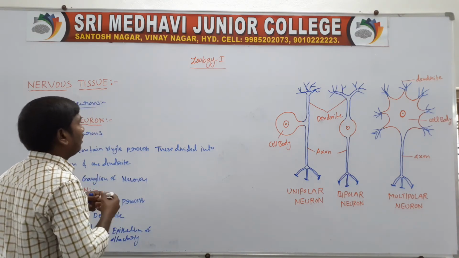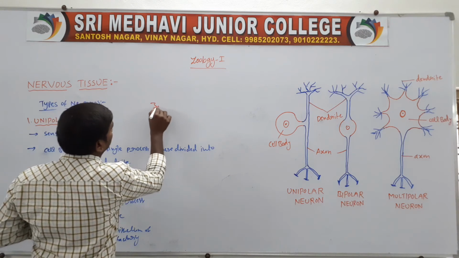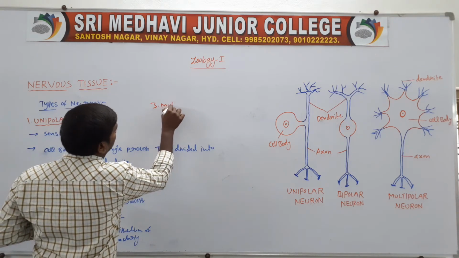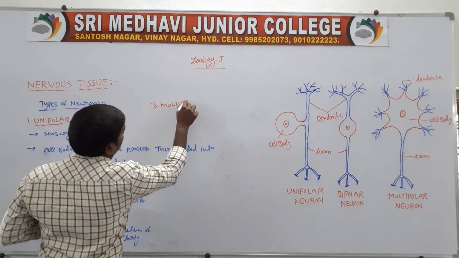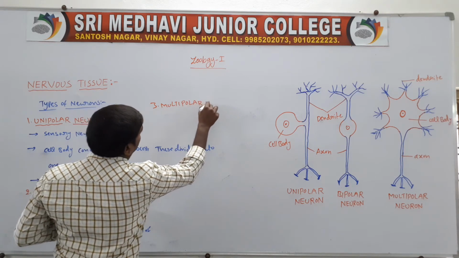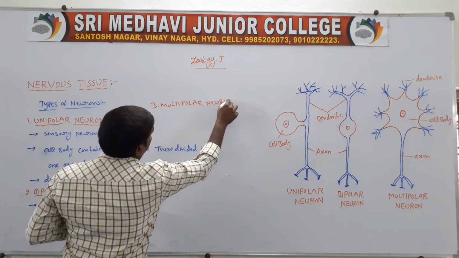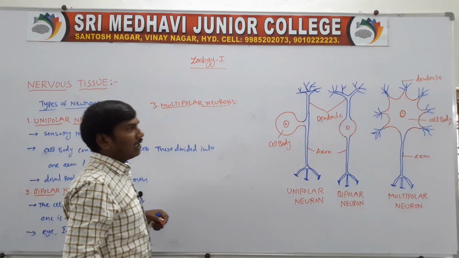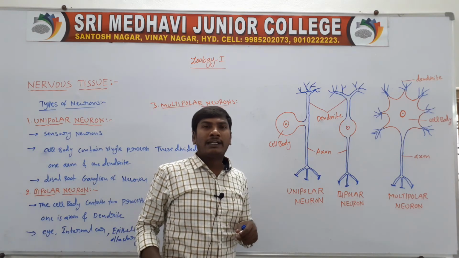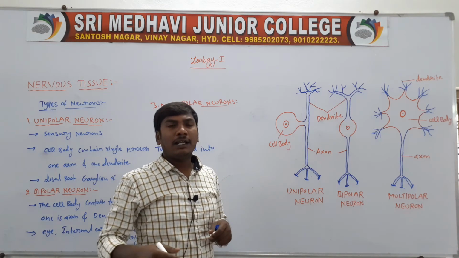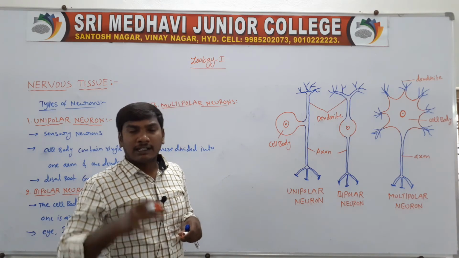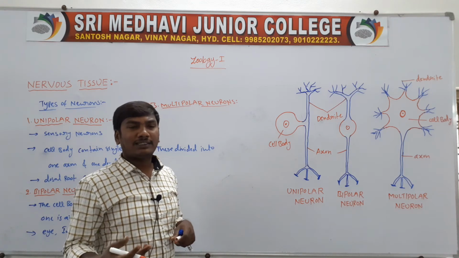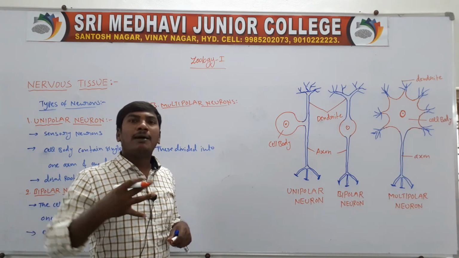Third one, multipolar neurons. A multipolar neuron means the cell body opens into many processes. The cell body is divided into many processes.